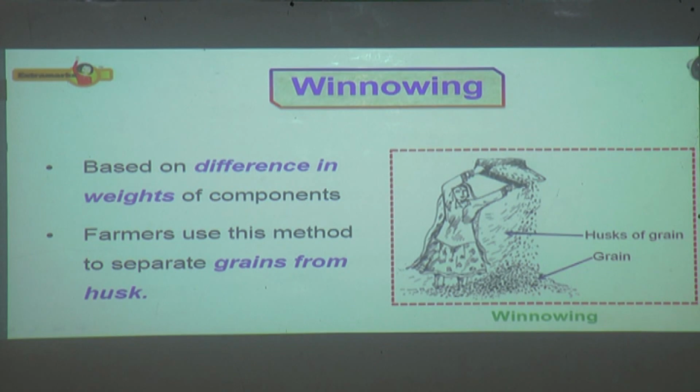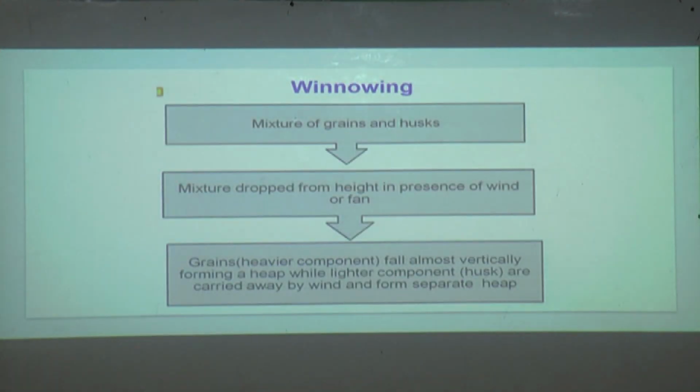The separated chaff is used as fodder for the cattle. Blowing wind plays an important role in separating grain from husk by winnowing. So this is the method called winnowing.